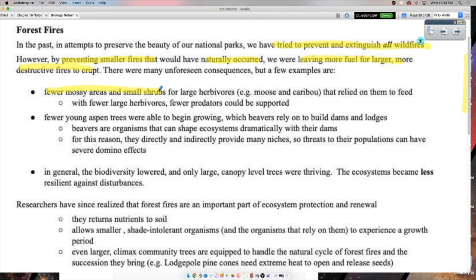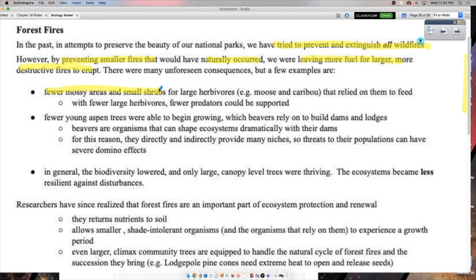There's this chain reaction. Quick question, why would there be fewer mossy areas and small shrubs from putting out forest fires? Why would that lead to fewer plants? Seems counterintuitive, doesn't it? Well, you got to remember, where do moss and little shrubs live? They live on the forest floor, and they need to do photosynthesis. So they need the sun, right? If there's tall trees everywhere that normally every now and then would get burned down, okay, they're hogging all the sunlight, decades and decades and decades, and the poor little mosses and shrubs never really get their time in the sun.